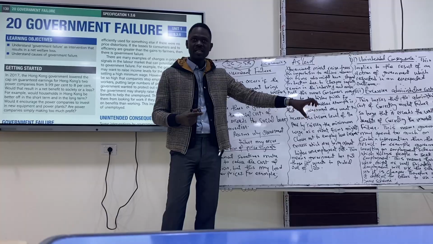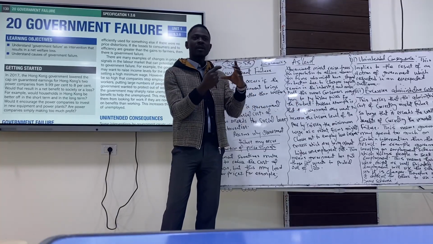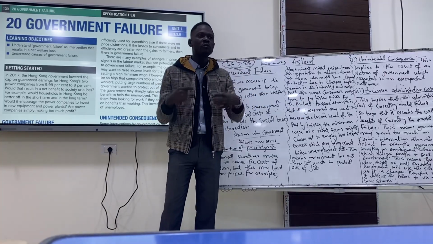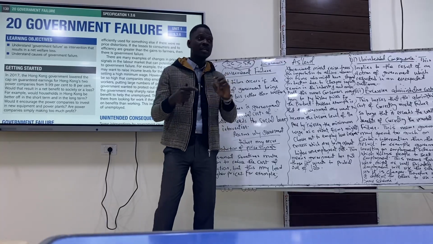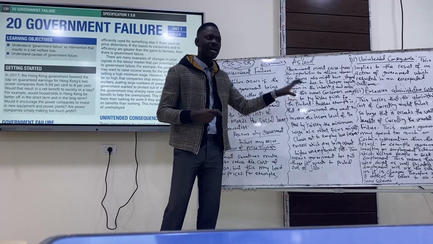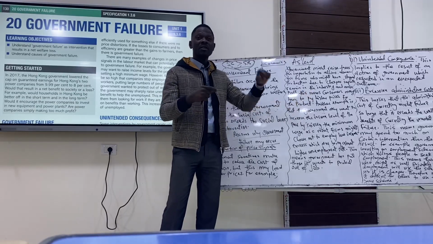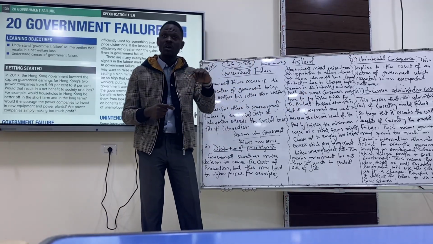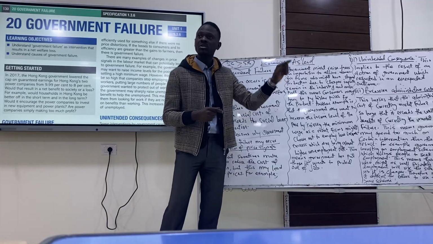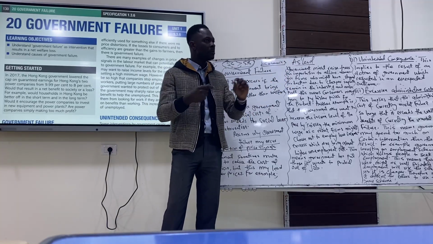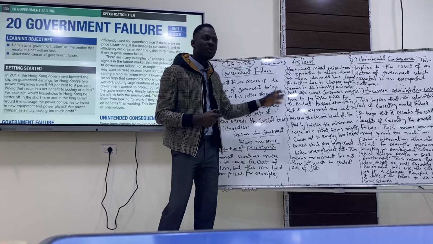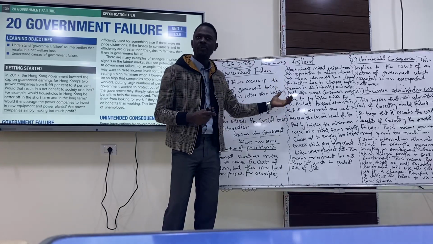Do you get the point here? So government is trying to encourage the consumption of domestic products. To do that, government increases taxes on importation, which are tariffs. By increasing tariffs, domestic businesses will be able to sell more because domestic consumption would increase.